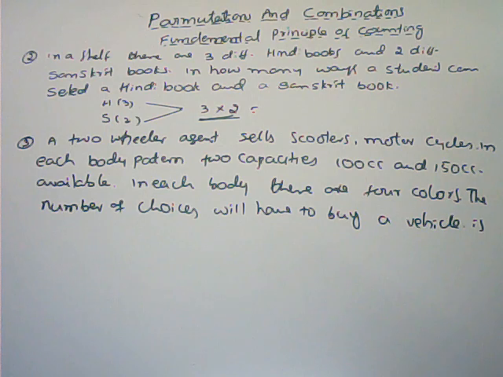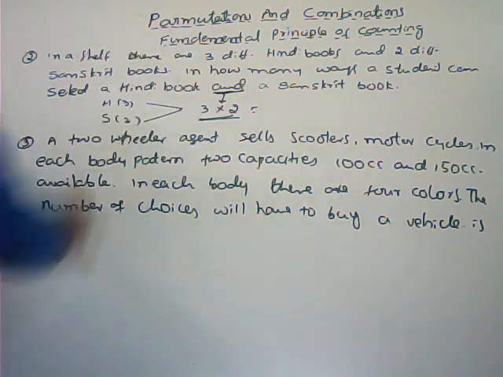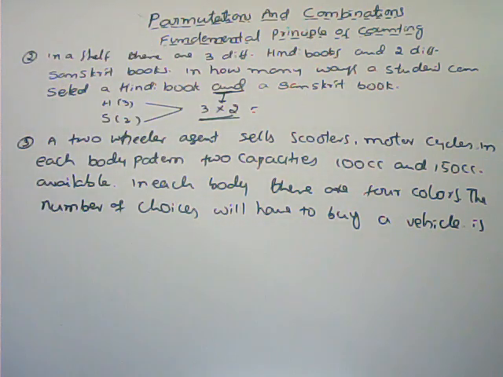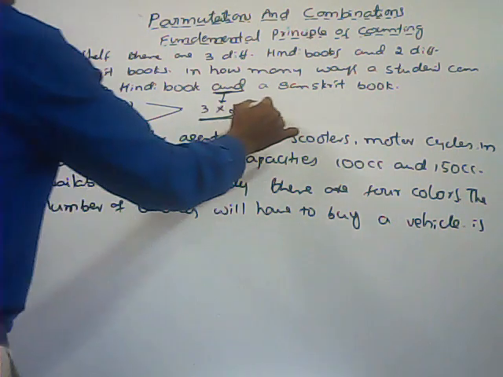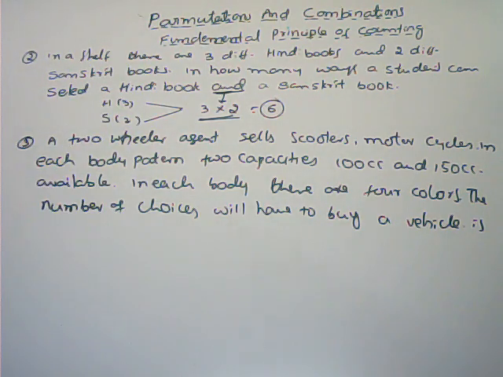Here we are using 'and'. A student can select a Hindi book and a Sanskrit book. Whenever the meaning comes as 'and' or 'both', then we can use the multiplication principle only. So the number of ways of selecting one Hindi book and one Sanskrit book is equal to 6 ways.